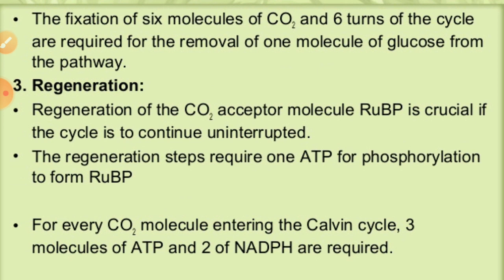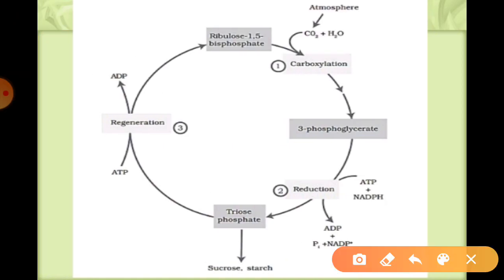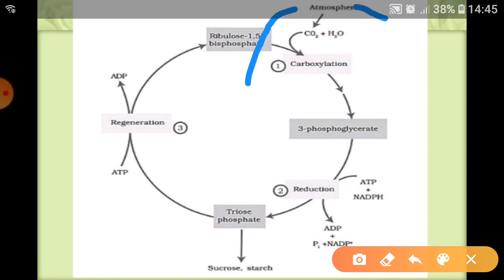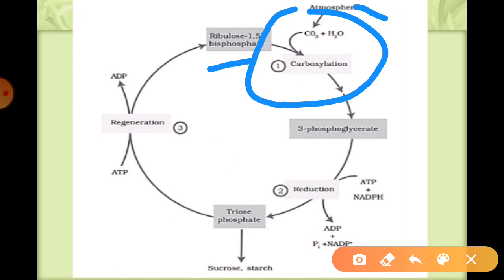Lastly, there is another step of this C3 pathway, that is the regeneration, right? If we talk directly about the regeneration, as you can see, as we are talking about the carboxylation, this is the carboxylation process. Generally, we get this ribulose 1,5-bisphosphate, or RuBisCO bisphosphate, which can be carboxylated with the help of this process. Carbon dioxide is accepted from the atmosphere, and it converts that ribulose bisphosphate into